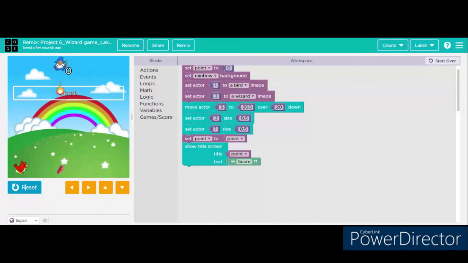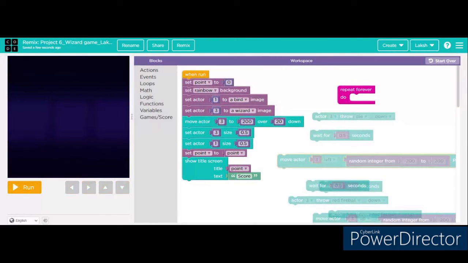Then I'll be playing the game. So over here you can see that when the bird catches the pie, it is getting 1 point, but when it catches the fire, it is getting 0 points. So 0 minus points. So I got to change that. So we have to add another code to match it.